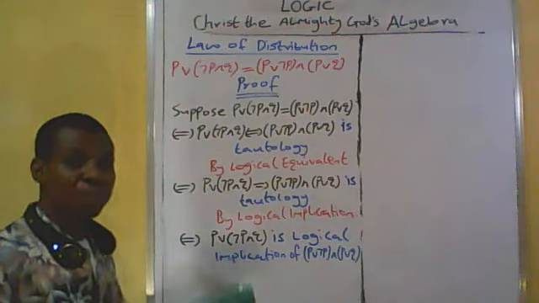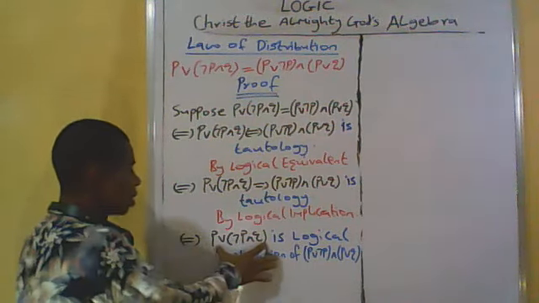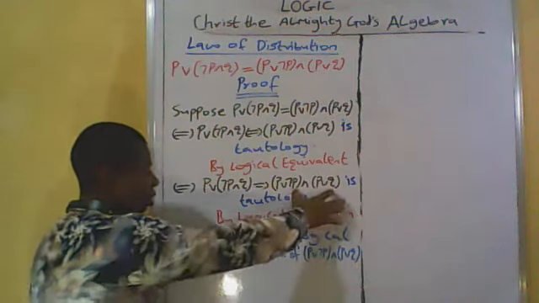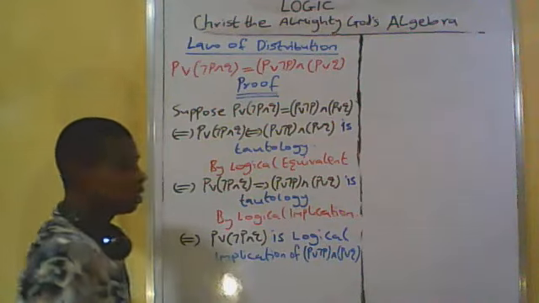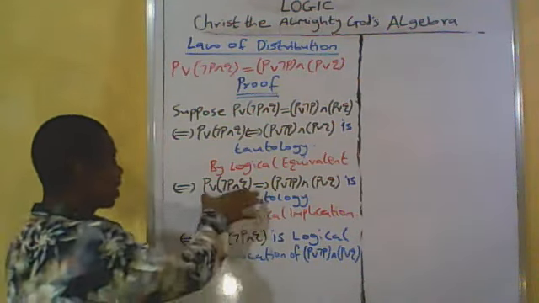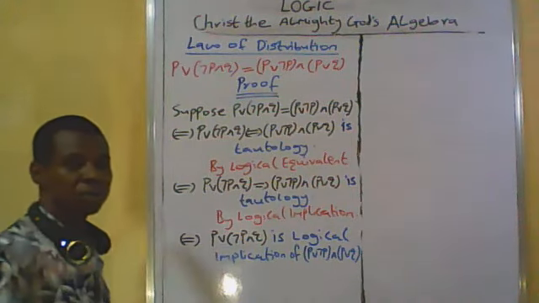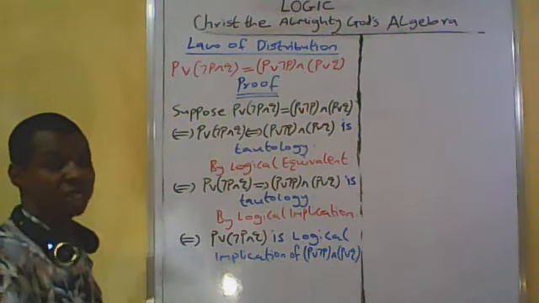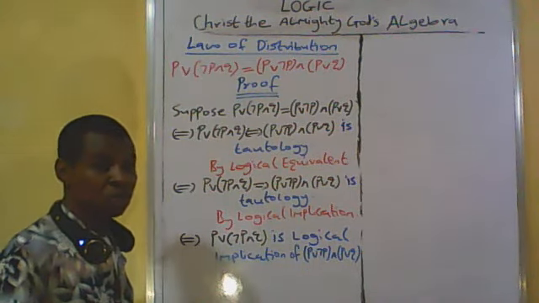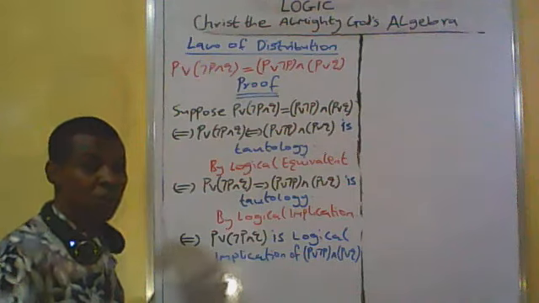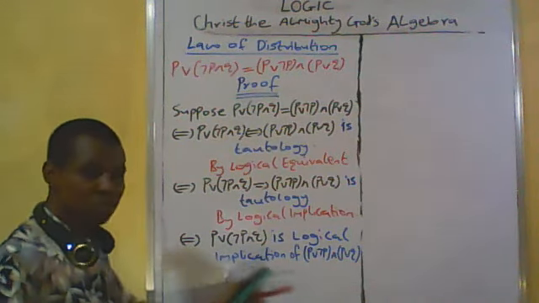So by the principle of logical implication, the antecedent is a logical implication of the consequence, in the sense that the antecedent is a proper implication of the consequence. That means it is a subset of the consequence. So that's why it's derived as a logical implication of the consequence.